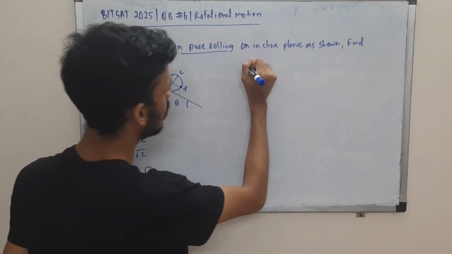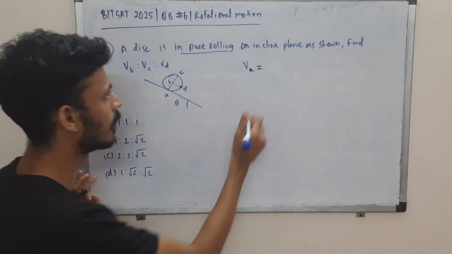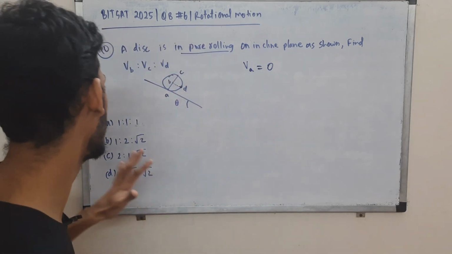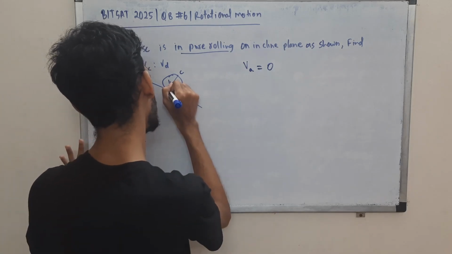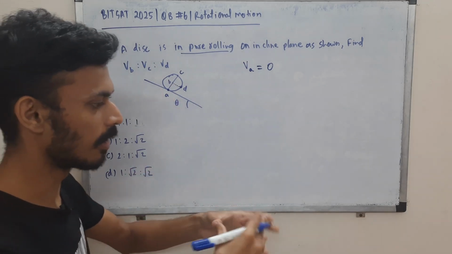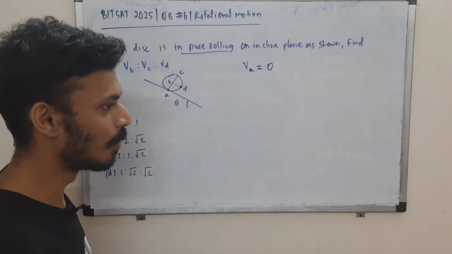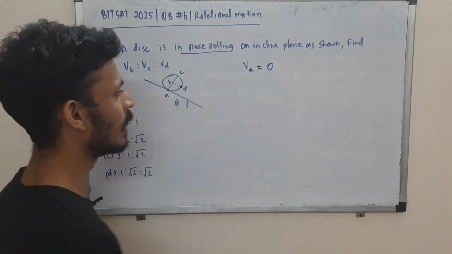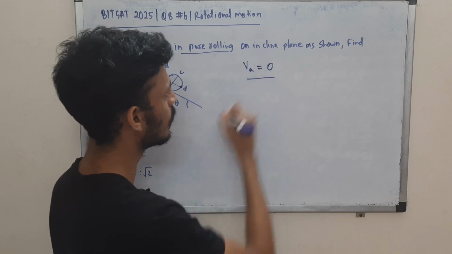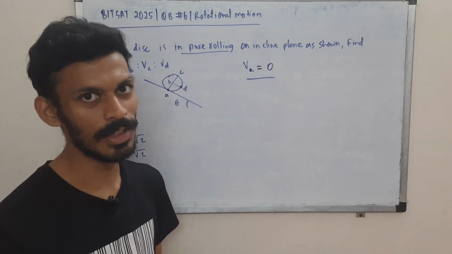For instance, what will be the velocity of point A? If you know the concept of pure rolling, here it will be 0. So this is a question for you to ponder: if it's 0 at this point, why is the ball moving? Or is it really moving, or what is happening to this point? If this is 0, how is it moving? That is something you can answer me in the comment section.